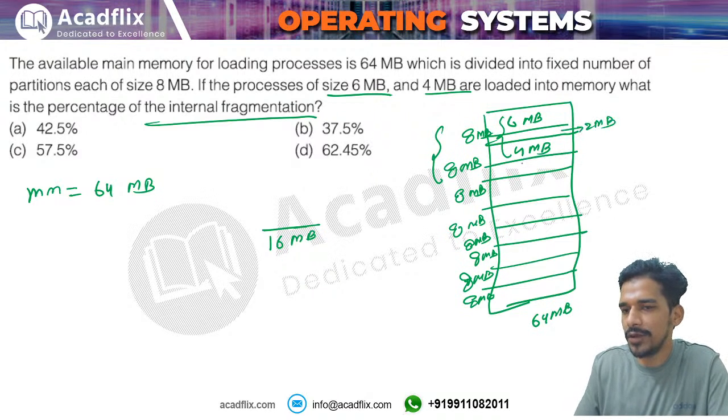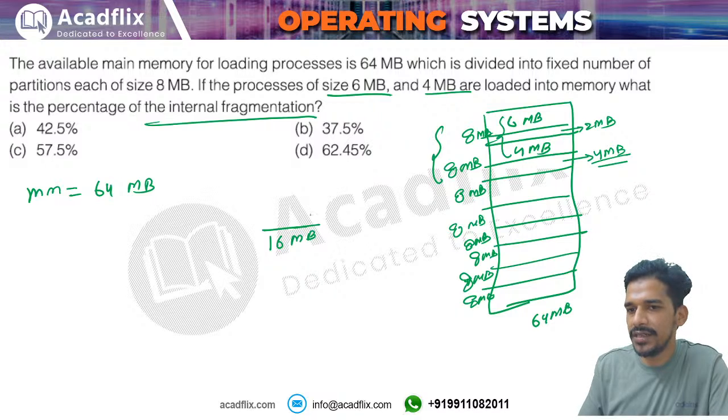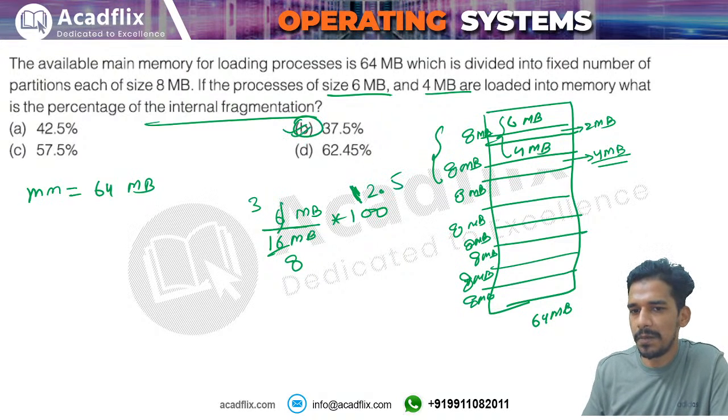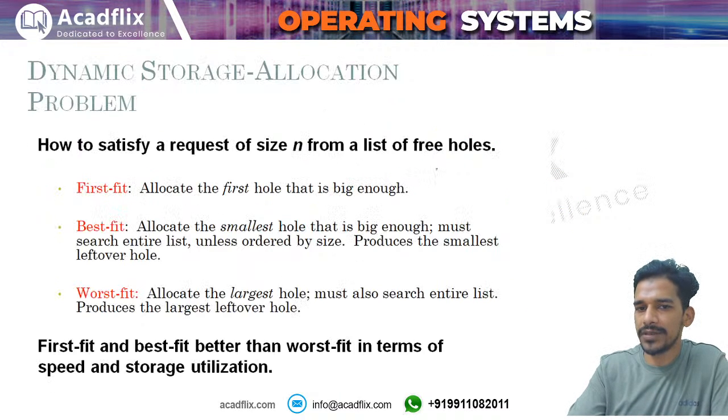And you can see for the 4 megabyte process, the partition is 8 megabytes, so 4 megabytes of internal fragmentation is there. So out of the 16 megabytes, 6 megabytes is internal fragmentation, into 100. Okay, so this will be something, I think 37.5%, right? So internal fragmentation will be 37.5%.